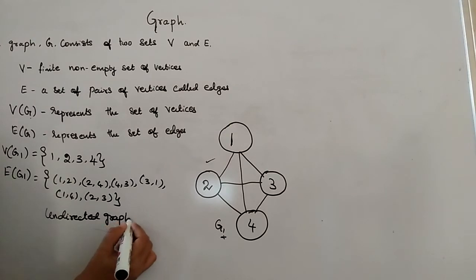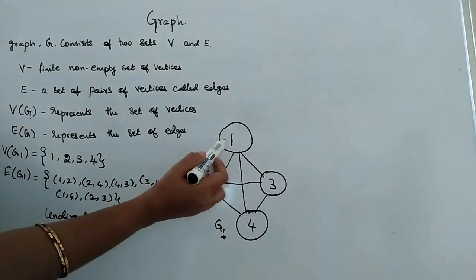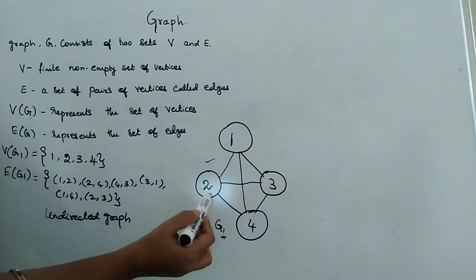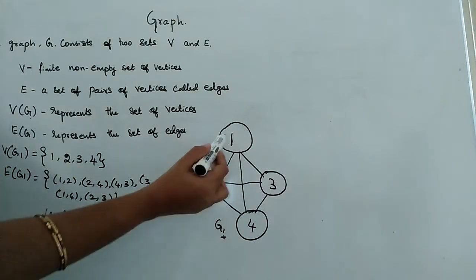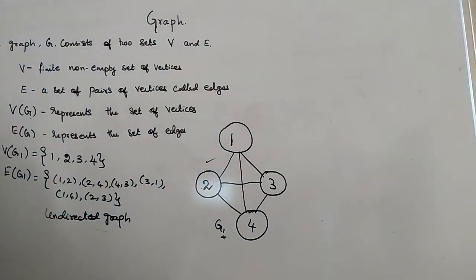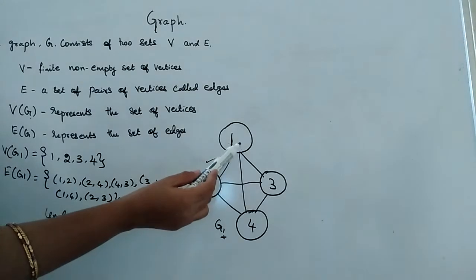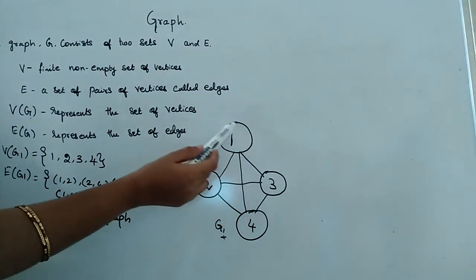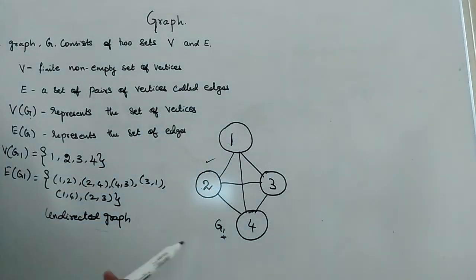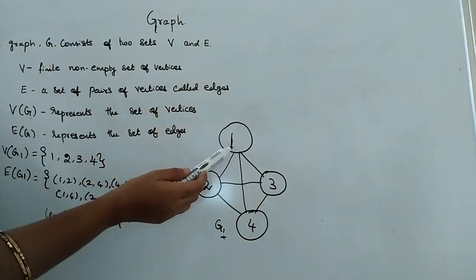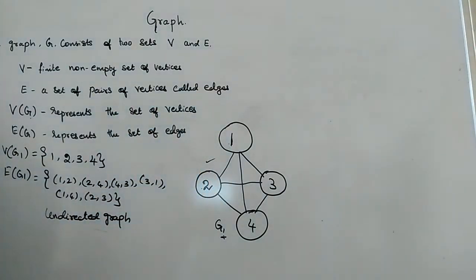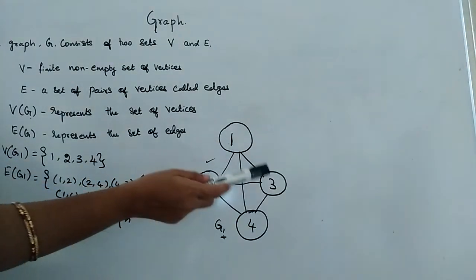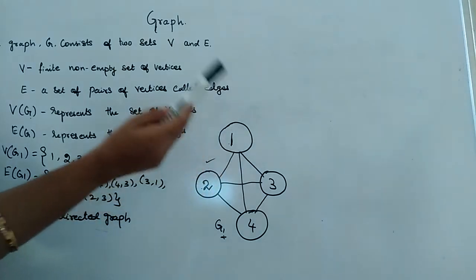Undirected graph. It means I can travel from Goa to Kodaikanal, as well as I can travel from Kodaikanal to Goa also. And in the same way, I can travel from Goa to Kerala, as well as from Kerala to Goa also. So if I am mentioning it by means of the node numbers, I can travel from 1 to 3 as well as from 3 to 1.